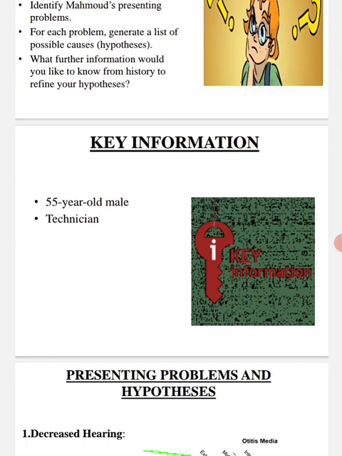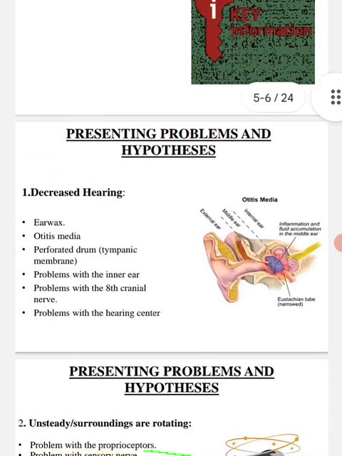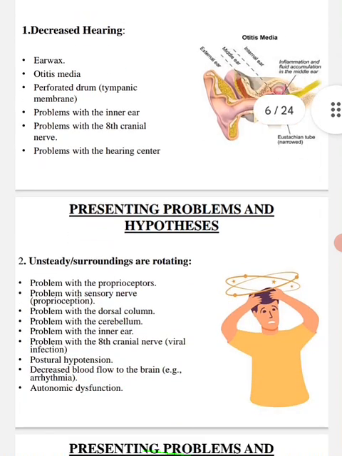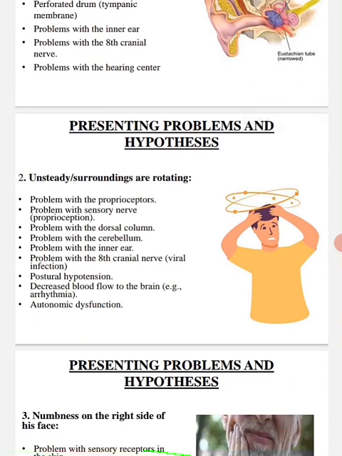Key information: 55-year-old male technician. Presenting problems and hypothesis: decreased hearing, earwax, otitis media, perforated eardrum, that is tympanic membrane. It might be problems with the inner ear or the eighth cranial nerve, problems with the hearing center. The causes of unsteady surroundings or rotation might be due to problems with the proprioceptor, sensory nerve, dorsal column, cerebellum, problem with the inner ear, problem with the eighth cranial nerve, postural hypotension, decreased blood flow to the brain, and autonomic dysfunction.